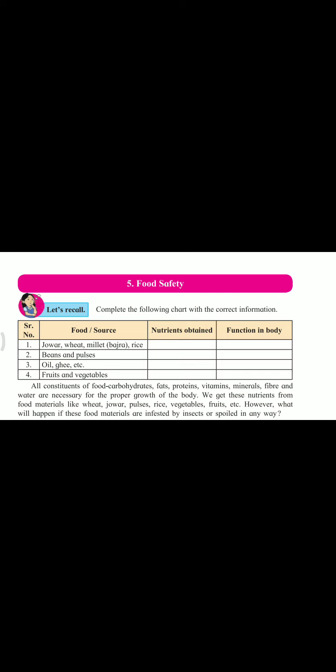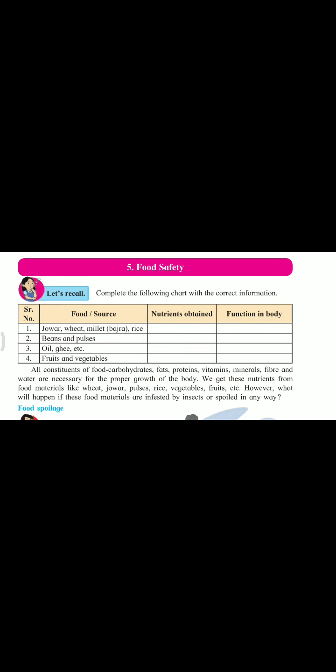Students, you can see a table here. In that table the first column is given, that is food and sources. It means different sources or different food names are given in this first column. In the second column we have to fill which nutrition we get from that food. And in the third column, what is their role in our body, what is the function of this nutrient in our body. We have to fill this table.